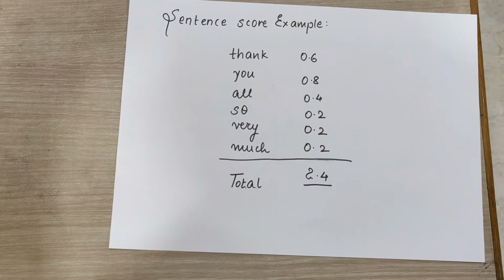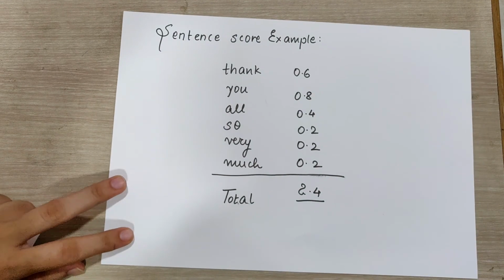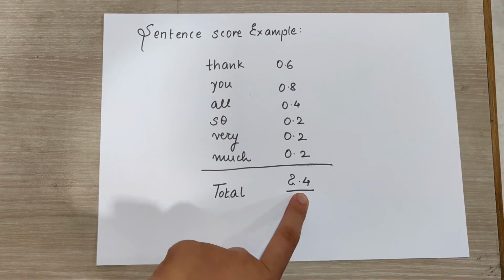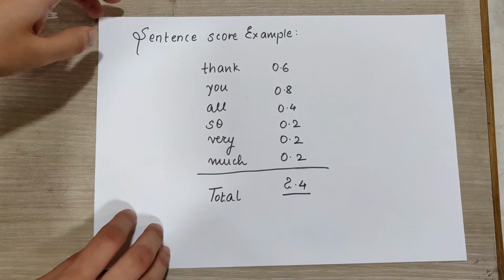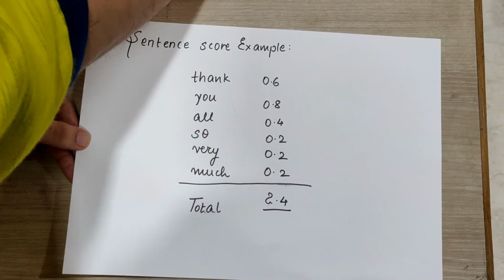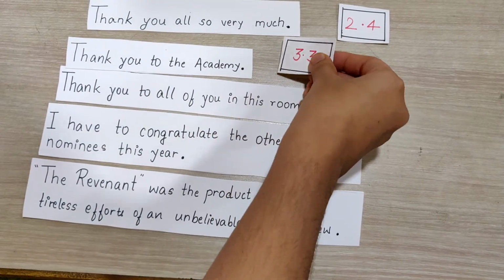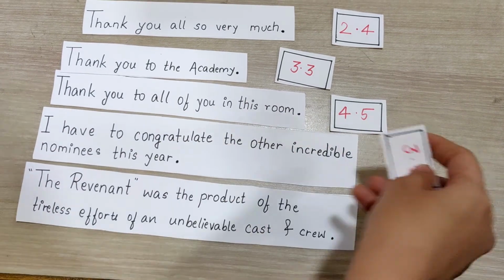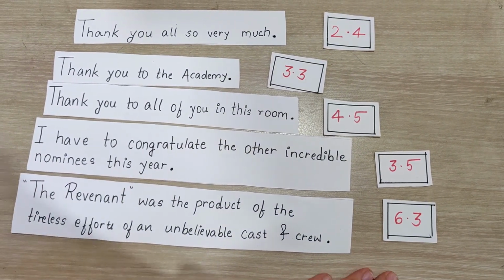Now, if you take the first sentence of the entire speech, that was "thank you all so very much", we can take the weights of each and every word and take a cumulative of them, and hence the sentence score of this one becomes 2.4. Similarly, we can find the sentence scores of each and every sentence. The first sentence gets 2.4 as its sentence score, 3.3 is the second sentence score, 4.5, 3.5, so on, and the last sentence gets a sentence score of 6.3.